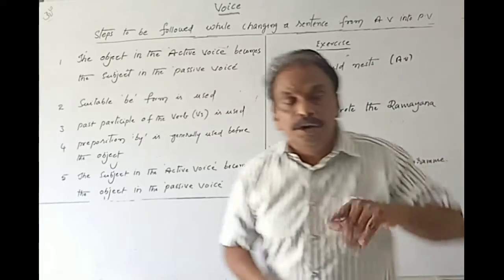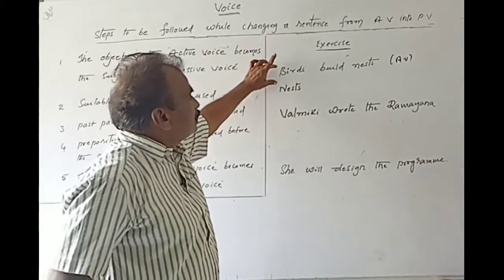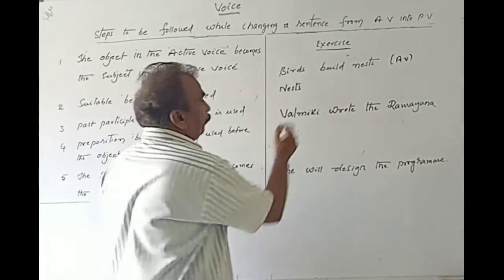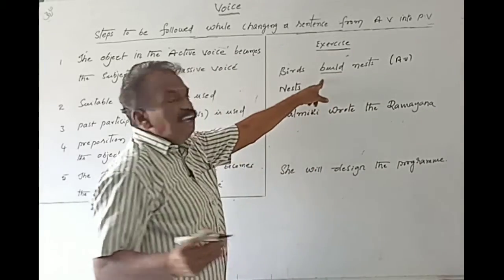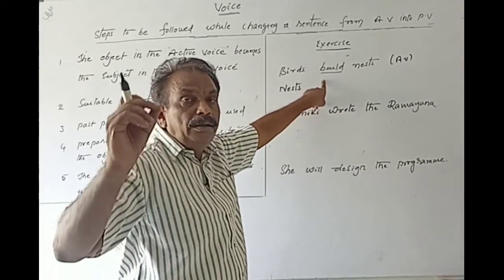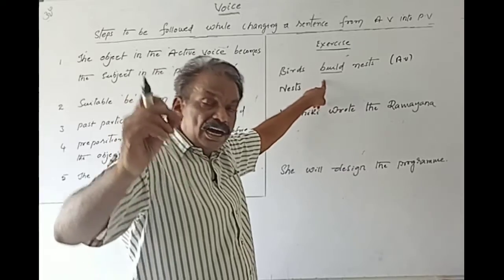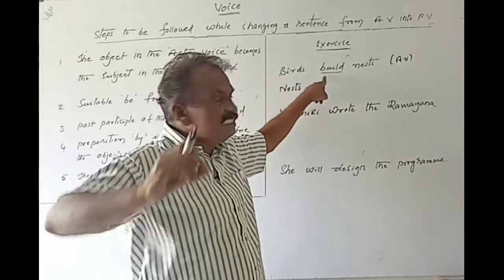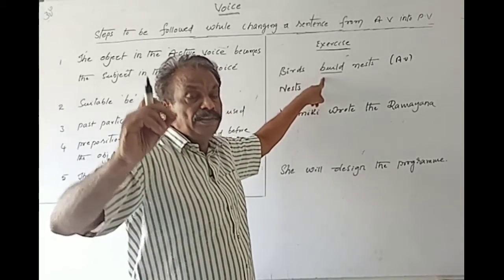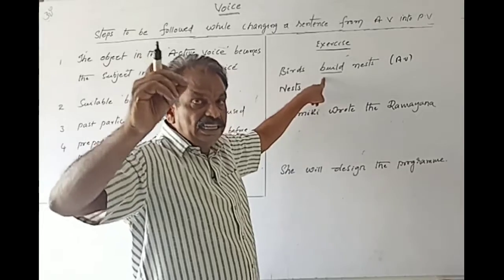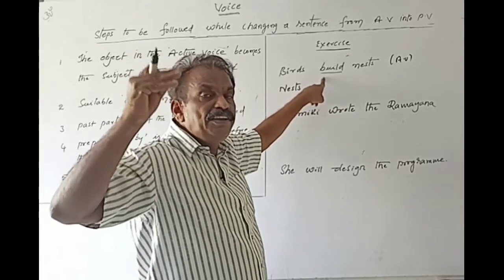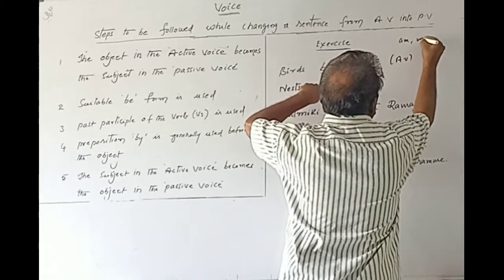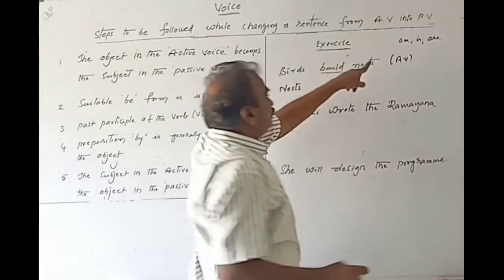First of all, before going to choose the B form, we have to study the nature of the tense of the sentence given here. Build tells you the V1 form of the verb. Build, built, built. So, on seeing the form of the verb, you have to come to a conclusion that the sentence is in simple present tense. As long as the sentence is in simple present tense, there are 3 B forms which are ready to help us. What are they? Am, is, are.